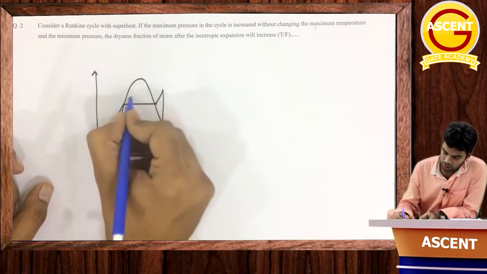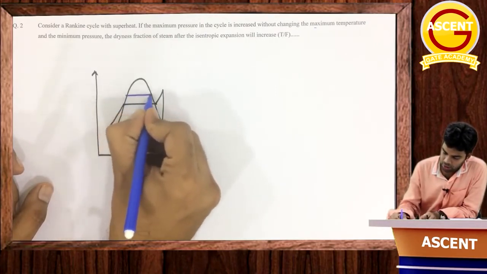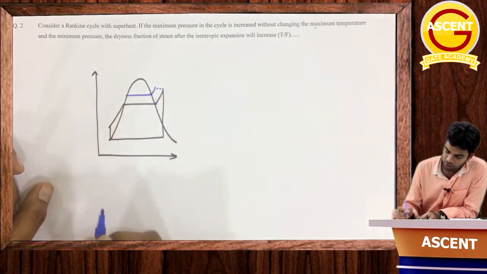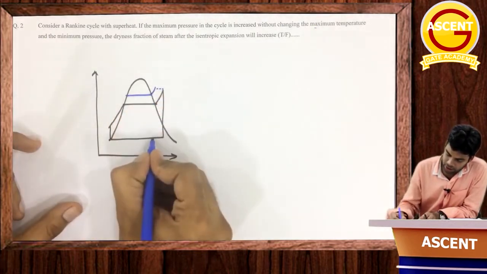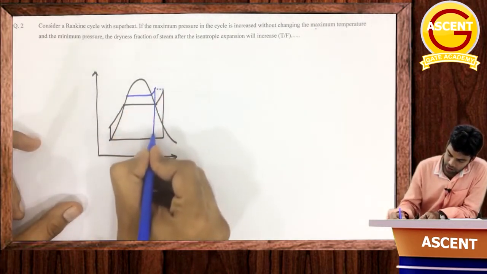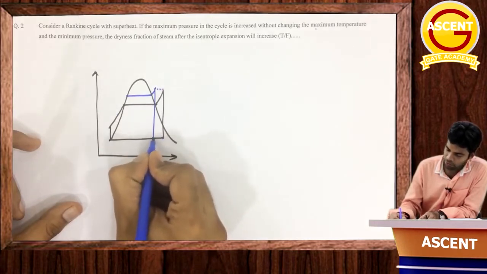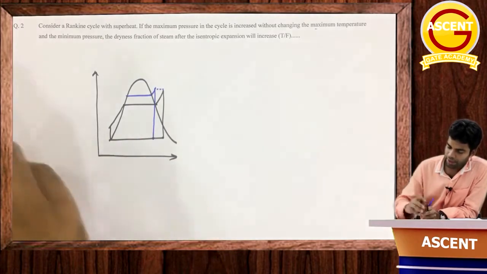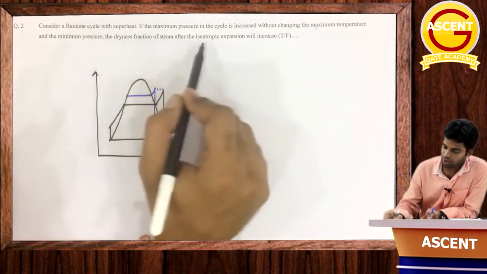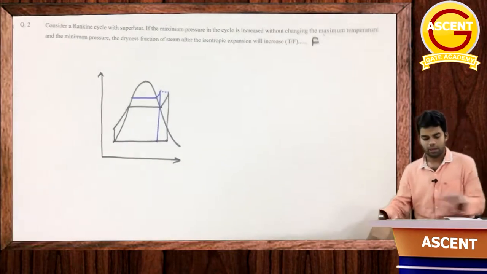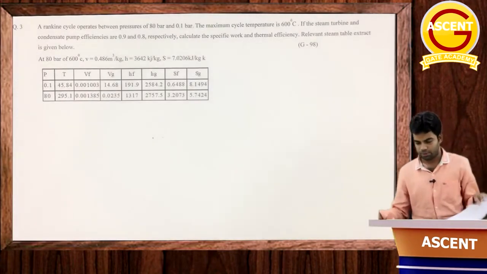Okay, so now the maximum pressure is increased, suppose up to this point. Maximum temperature is same, that means this point will not change, and minimum pressure is not changed, this point will not change. That means the dryness fraction will decrease. Obviously the dryness fraction was more before, now it is less, and it is said in the question that dryness fraction will increase. So this statement is false. Getting this or not? Okay, next question.